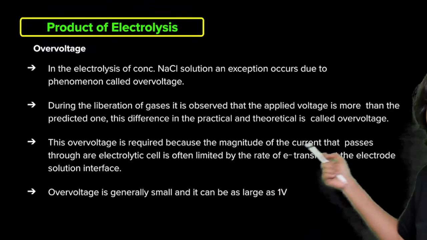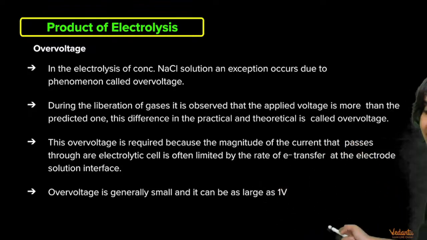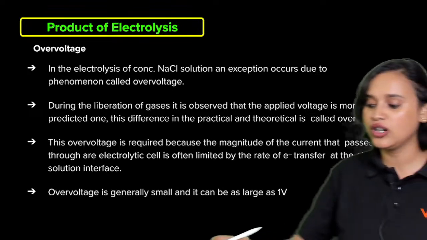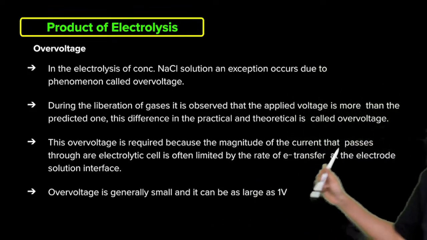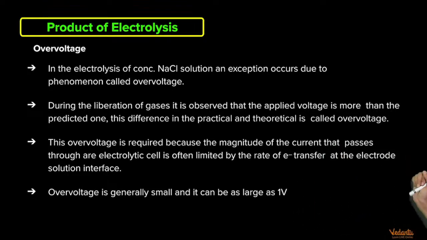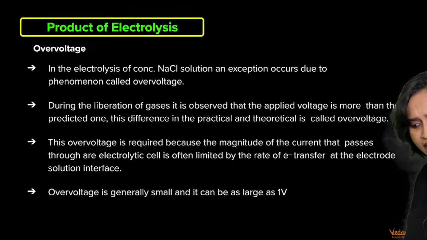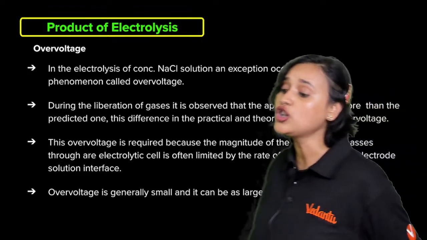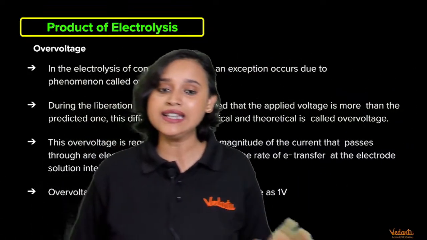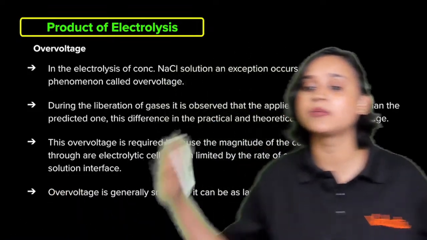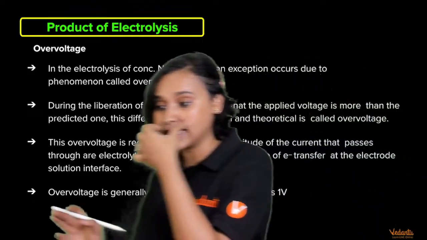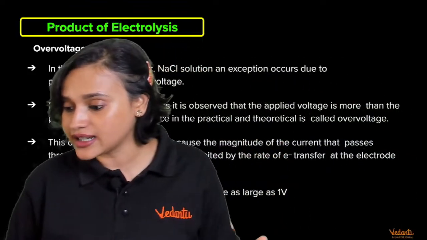We require this over voltage because the magnitude of the current that passes through our electrolytic cell is often limited by the rate of electron transfer at the electrode solution interface, and over voltage is generally very small, but it can be as large as 1 volt also. Yes guys, I know I have read the statement, but please go through it. Did you understand what over voltage is, everybody? Or is there a need to explain this again?